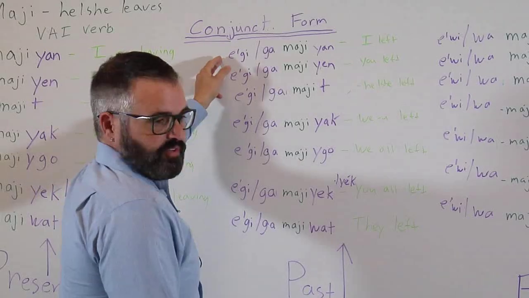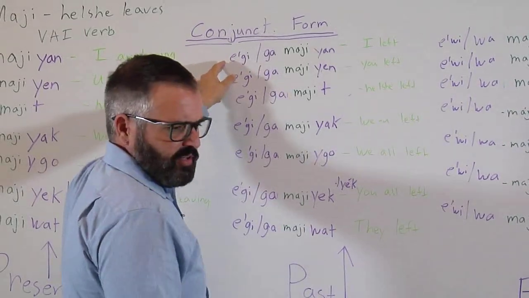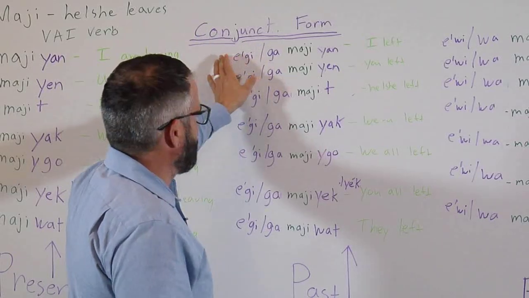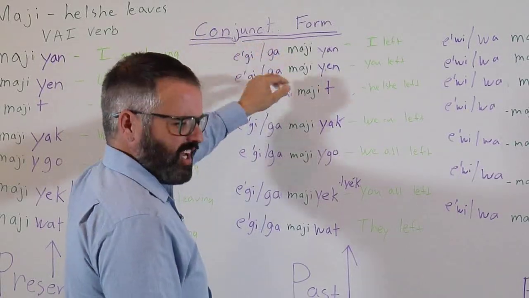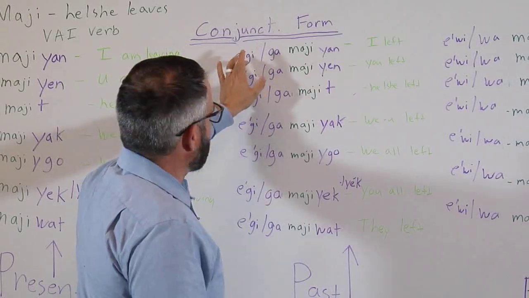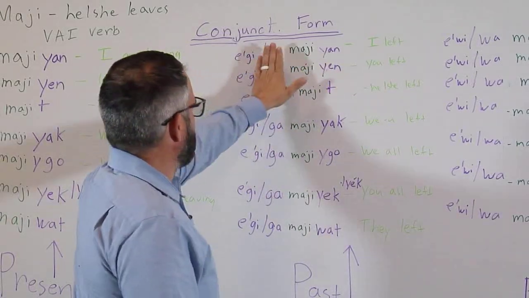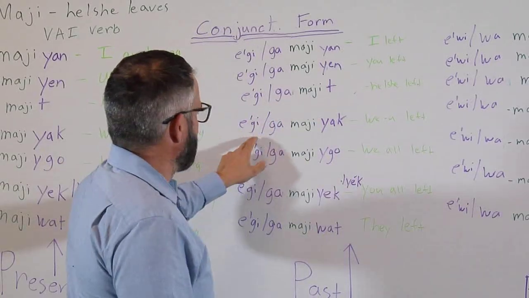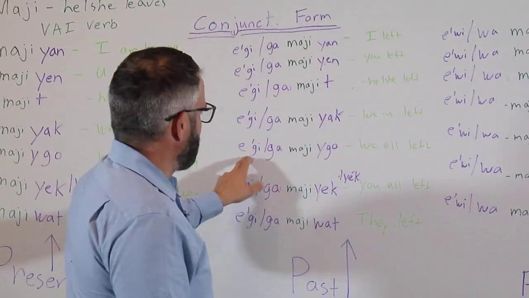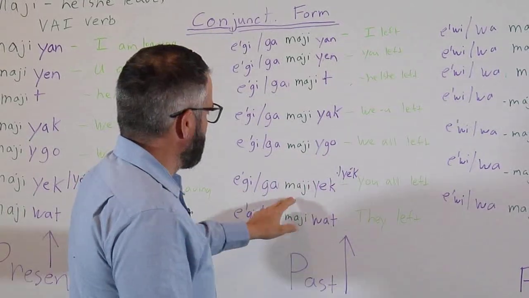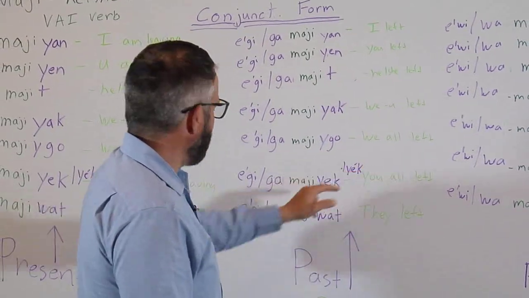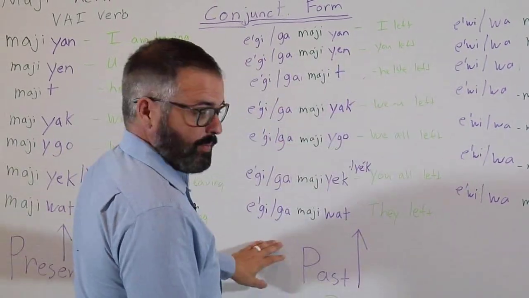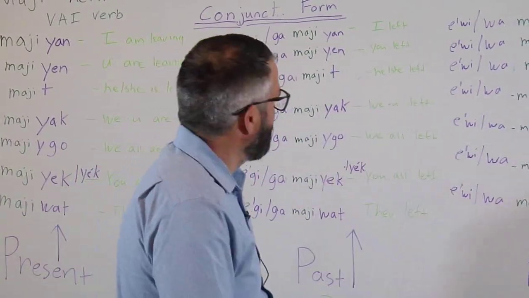You also have the option, and some speakers you might see prefer going this direction. They'll put an E on the front, and what that does is it stops this kind of initial change. We're not going to get into that, but egi majiyan, egi majiyin, egi majit, egi majiyak, egi majiago, egi majiyuk or majiyak, egi majiwat. So those are the 2 ways of doing it. And that's the past tense with the conjunct form.